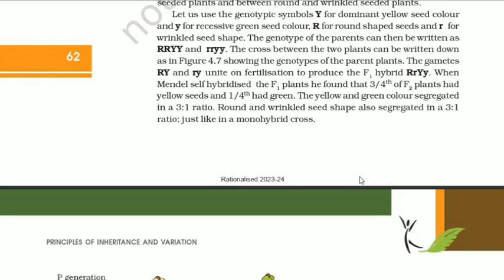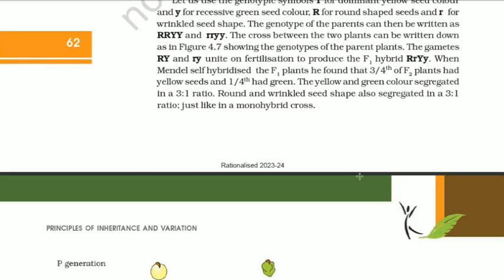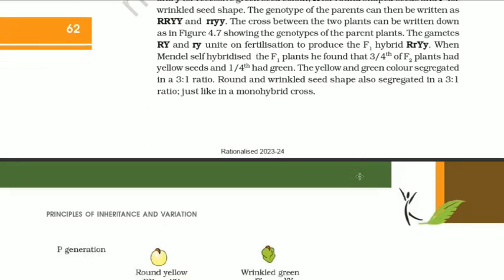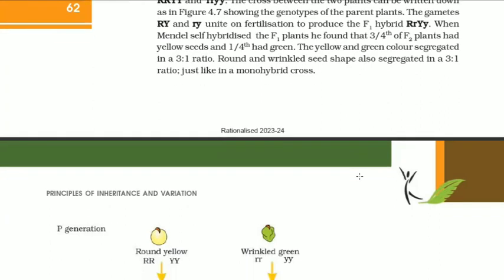The cross between the two plants can be written down as in figure 4.7, showing the genotypes of the parent plants. The gametes capital R, capital Y, and small r, small y unite on fertilization to produce the F1 hybrid capital R, small r, capital Y, small y. When Mendel self-hybridized the F1 plants, he found that 3/4 of the F2 plants had yellow seeds and 1/4 had green. The yellow and the green colored segregated in a 3:1 ratio. Round and wrinkled seed shape also segregated in a 3:1 ratio, just like in a monohybrid cross.